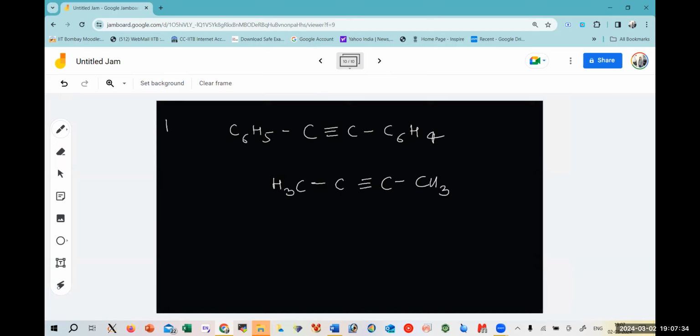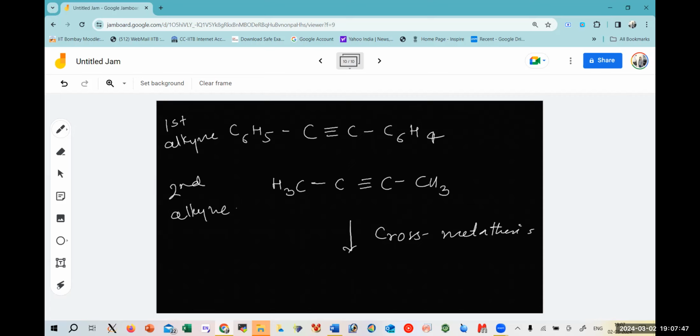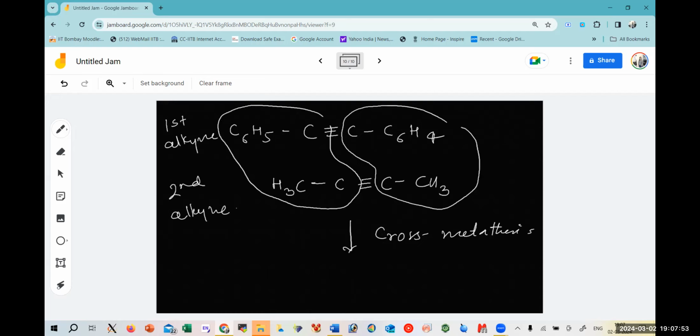Now this is the first alkyne, this is your second alkyne, and when they are combining, that is called cross metathesis because they are different substrates. So now if this combines with this one, it would give you a different product. This combines with this one, it would give you a different product, right? I hope this is clear. So these are one or two such examples of